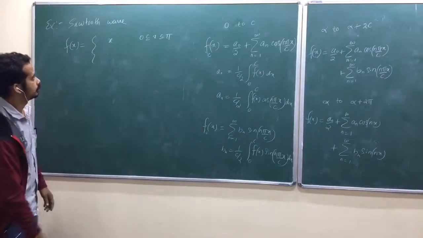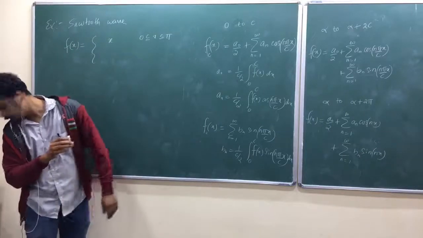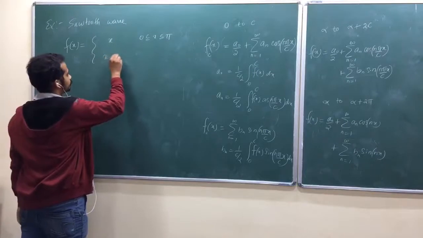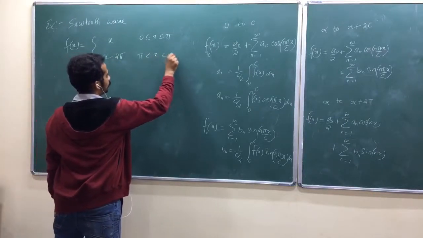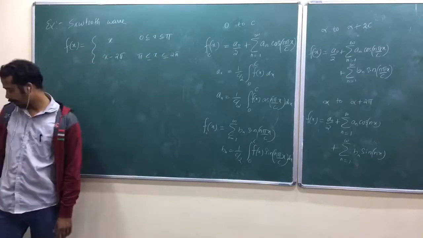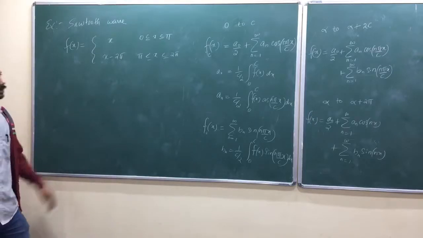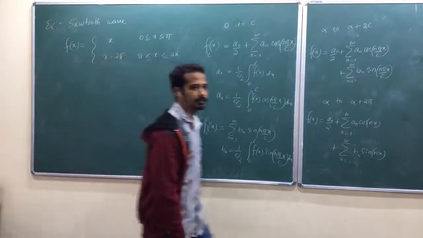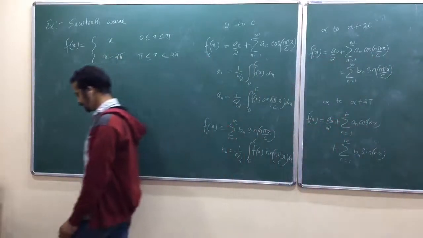Yeah, 0 to 5. So, x minus 2 pi when x is between pi to 2 pi. First plot that one, okay, plot that one. So, what is the region of interest? 0 to 2 pi, okay. You need to expand this function between 0 to 2 pi.